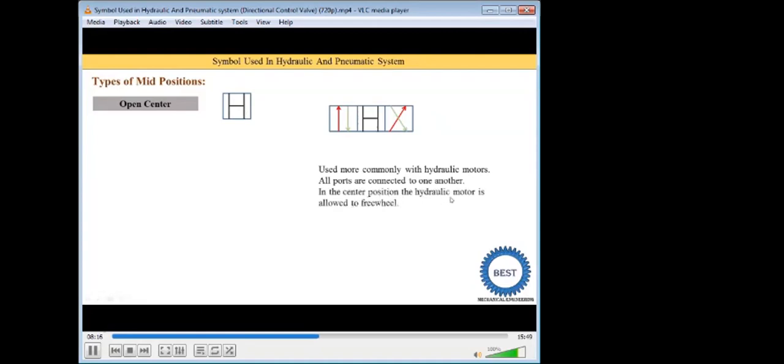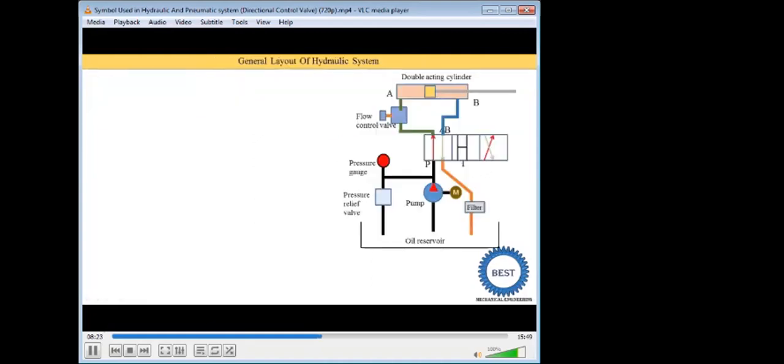In a center position, the hydraulic motor is allowed to freewheel, which means the actuators can rotate freely. Now here you see this hydraulic system which has 4 ports and 3 positions.